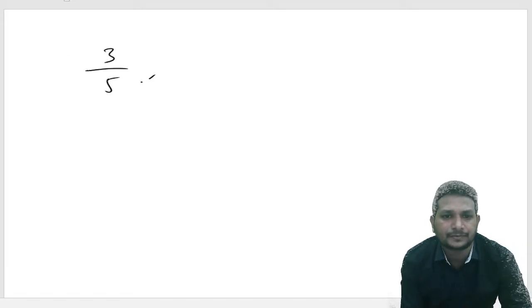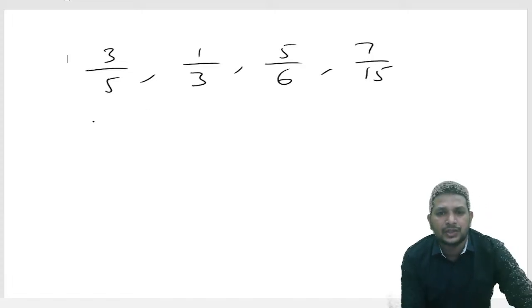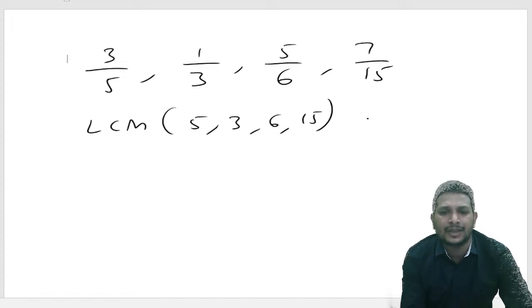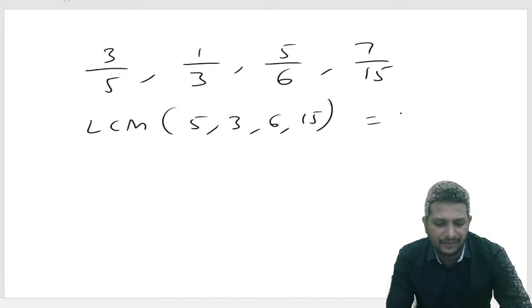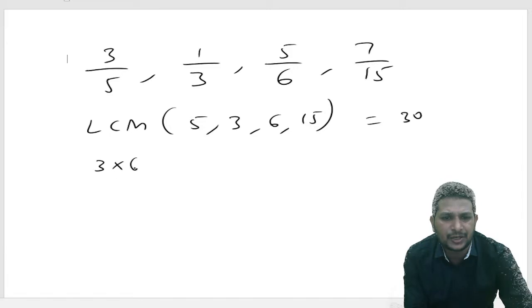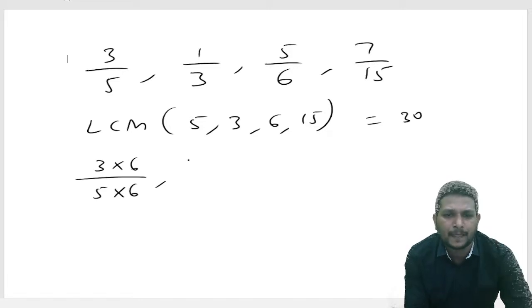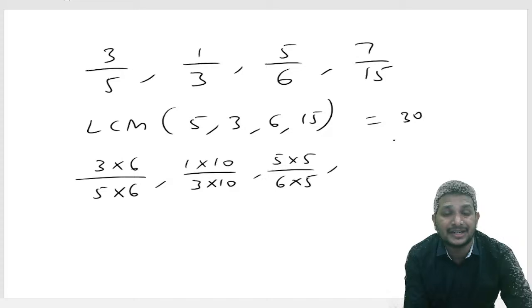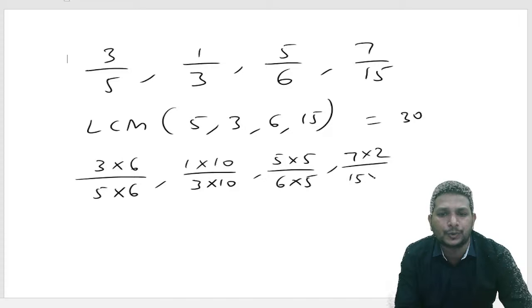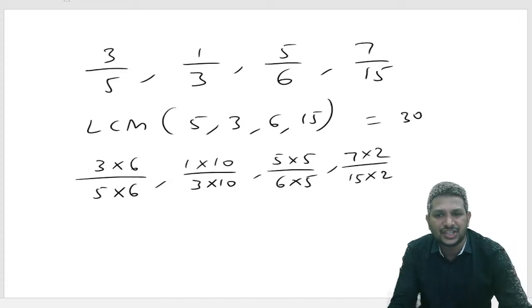What are the fractions? 3 by 5, 1 by 3, 5 by 6, 7 by 15. If I take the LCM of 5, 3, 6, 15, we got the LCM as 30, right? So convert into like fractions. 3 into 6 by 5 into 6. 1 into 10 by 3 into 10. 5 into 5 by 6 into 5. As LCM is 30, I am converting all the fractions to like fractions. 7 into 2 by 15 into 2. We got the fractions now.